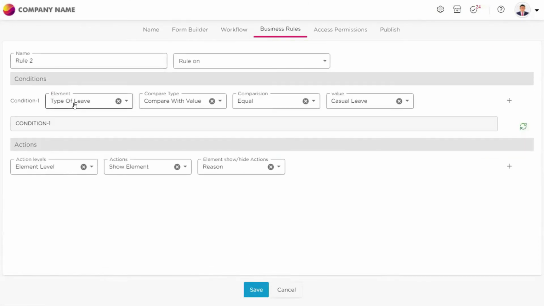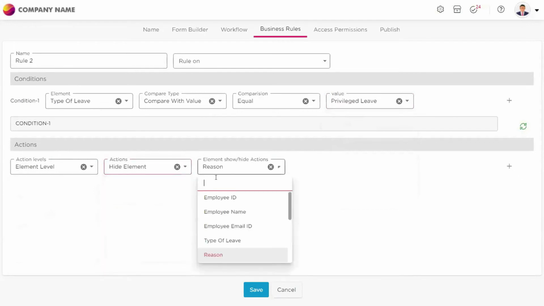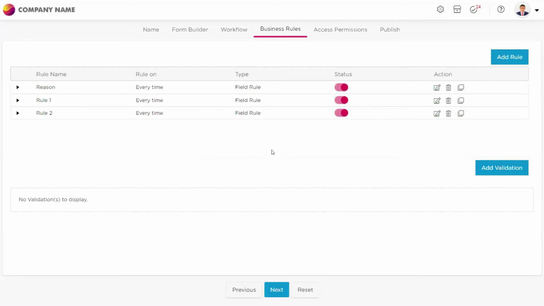In the same manner, if the condition is if the user selects leave type compared with value equal to privilege leave, at that point of time also at element level, I want to hide this reason element, because I don't want the user to give any reason. He has this privilege to take a leave. He is taking a privilege leave. So this is how we can simply save the rules. This is how the business rule works.